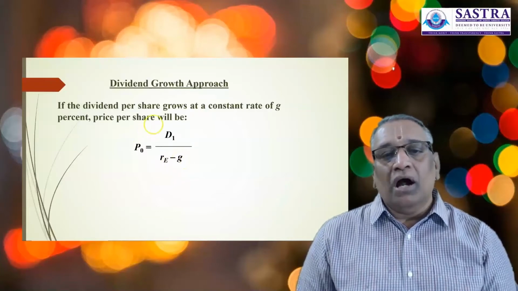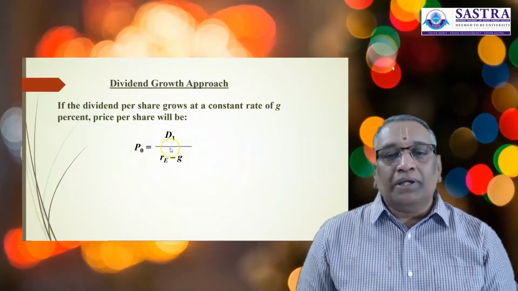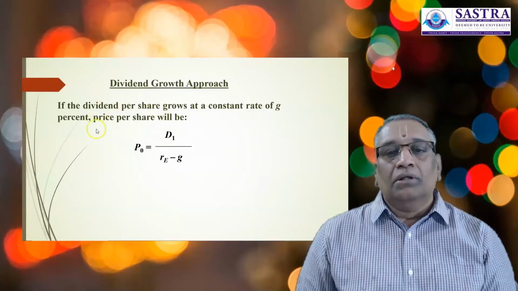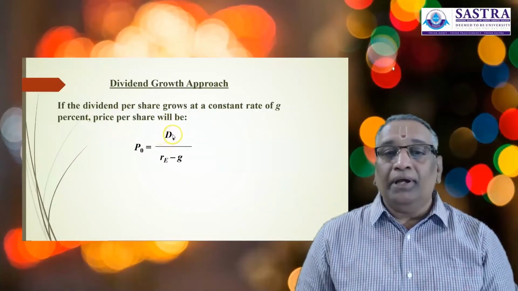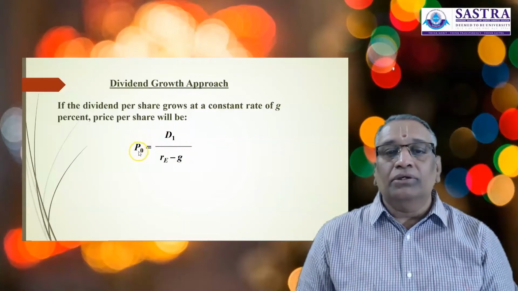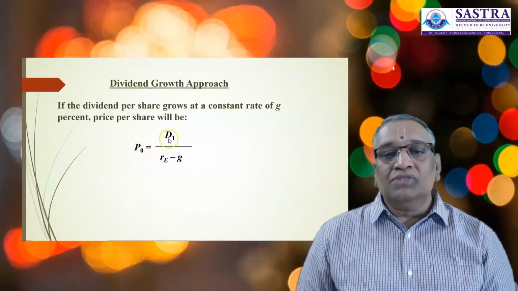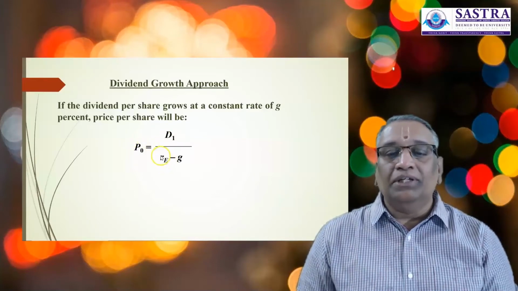So our objective is to calculate the return expected by the equity shareholders, which will not be generally available. The amount of dividend a year hence, what a company would pay, can be calculated using the growth rate, and the current market price will be available in the economic dailies, in the newspaper. Using this, we can calculate the RE, the return expected by the equity shareholders.